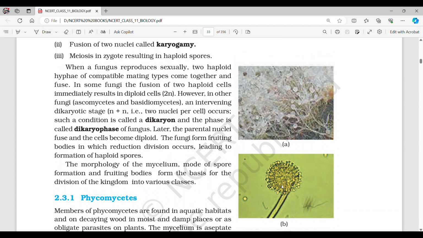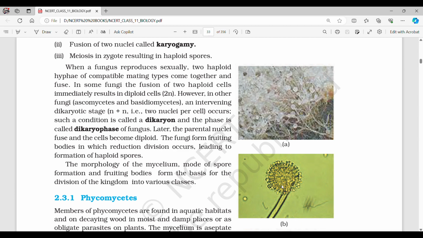When a fungus reproduces sexually, two haploid hyphae of compatible mating types come together and fuse. In some fungi, the fusion of two haploid cells immediately results in diploid cells. However, in other fungi, Ascomycetes and Basidiomycetes, an intervening dikaryotic stage, two nuclei per cell, occurs.